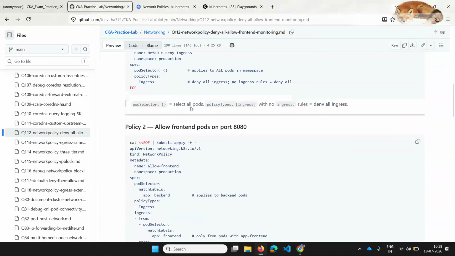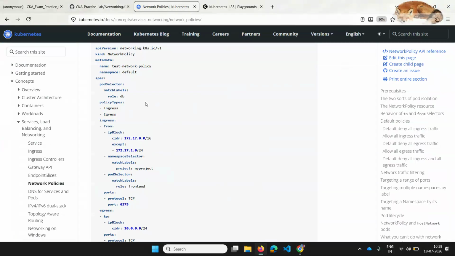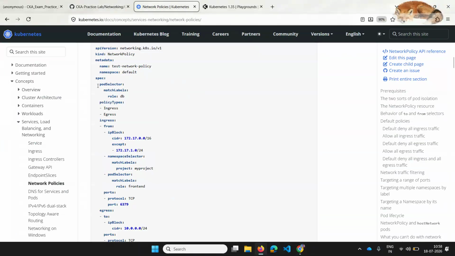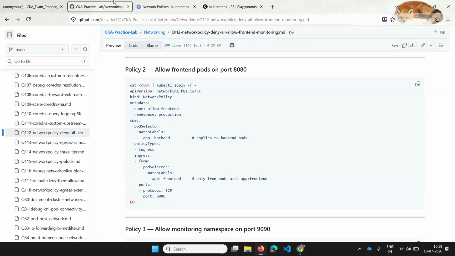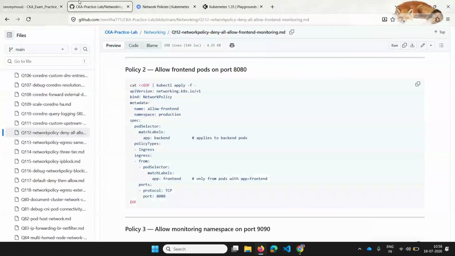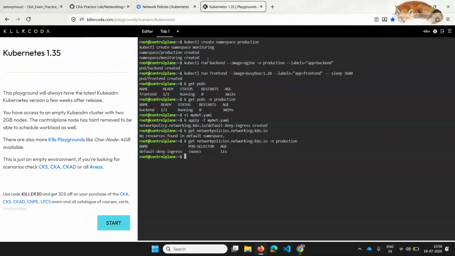So similarly, I will be creating such a network policy. You can just copy paste this, and if you see, almost everything is same, like spec pod selector. Under the pod selector match labels, I will be applying this to the backend pods, right? The question is asking to apply on the backend pod, right? So I have already created a backend pod.